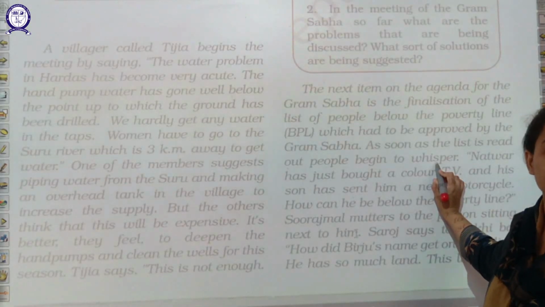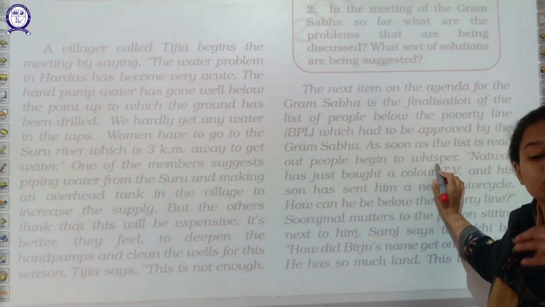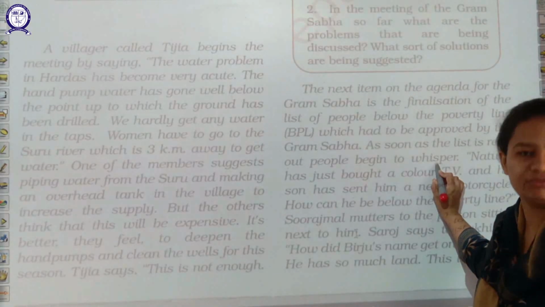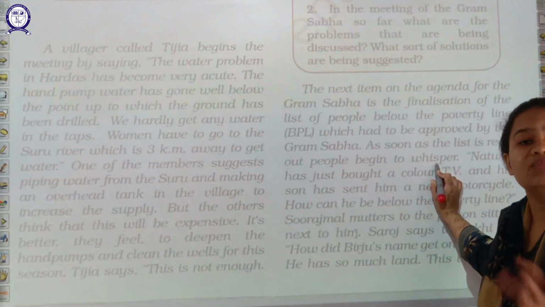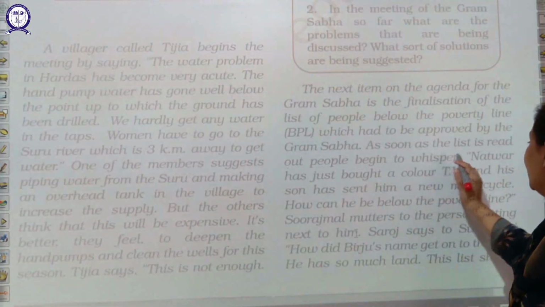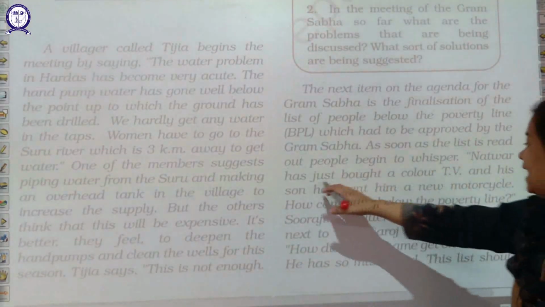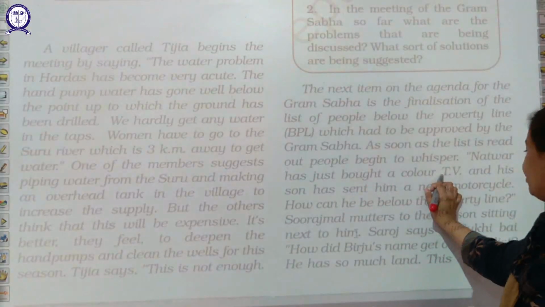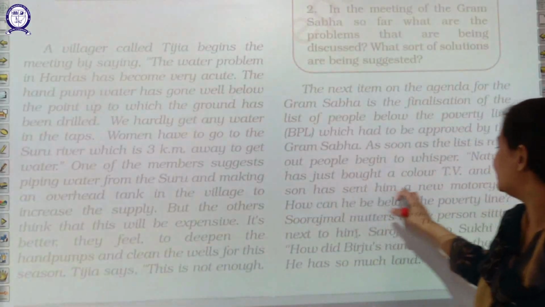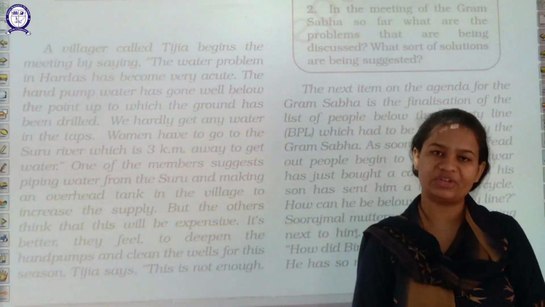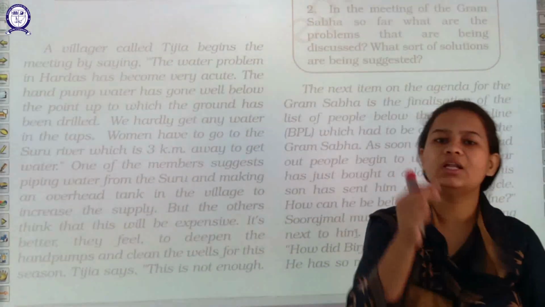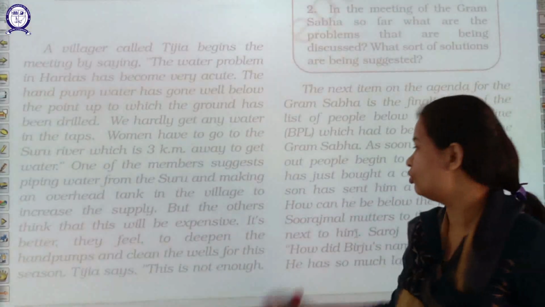What do you mean by whispering? Murmuring, that is, to speak so slowly that the person in front would not be able to understand. And what are they whispering? Natwar has just bought a color TV and his son has sent him a new motorcycle. When that list was read by the member, one of the names in that list was Natwar.